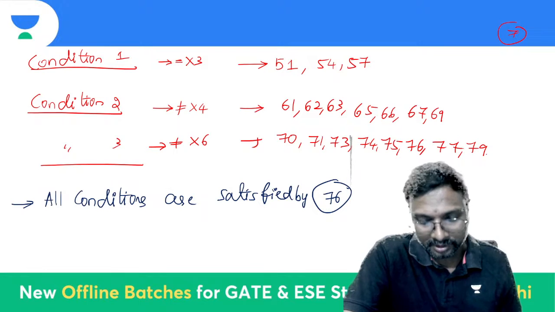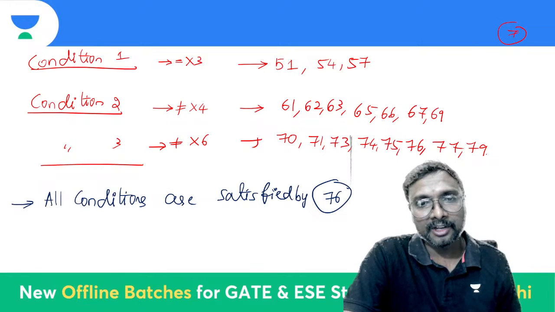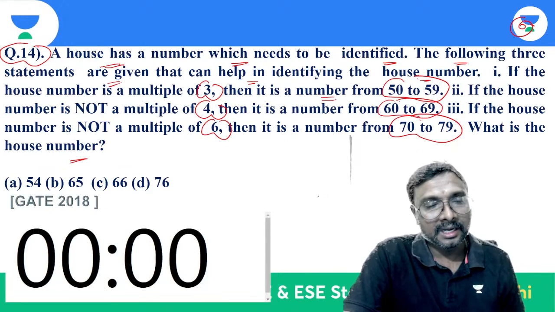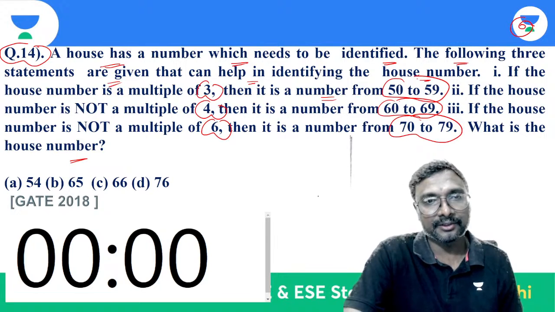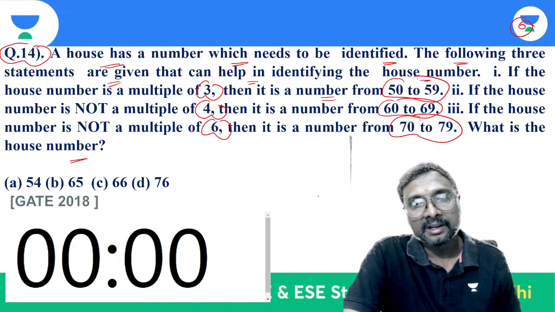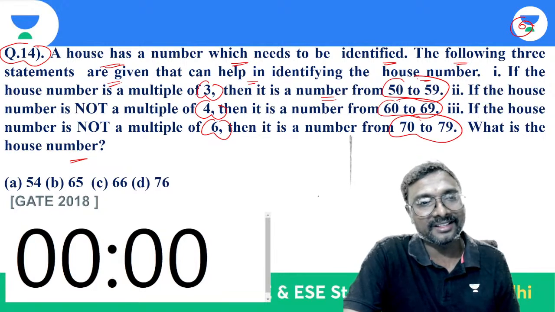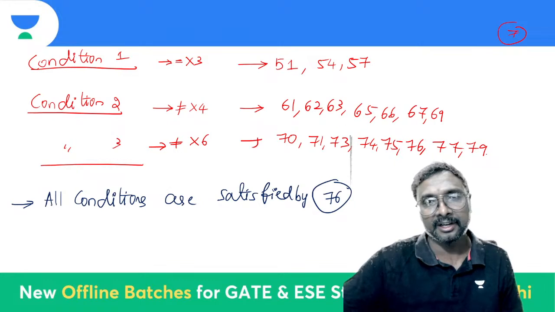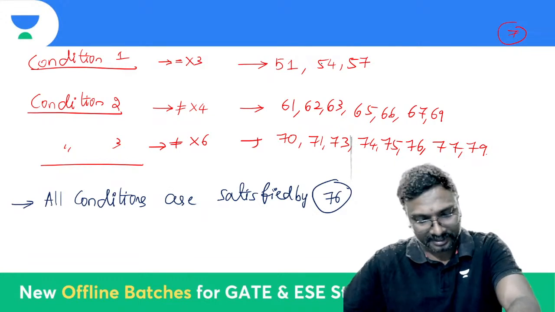Is it a multiple of 4? So which number do we have to go for? Is it a multiple of 3? So here, what is that? The house number, right? It should not be a multiple of 3, it should not be a multiple of 4, it should not be a multiple of 6. Is 54 present anywhere? Yes, 54 is present.